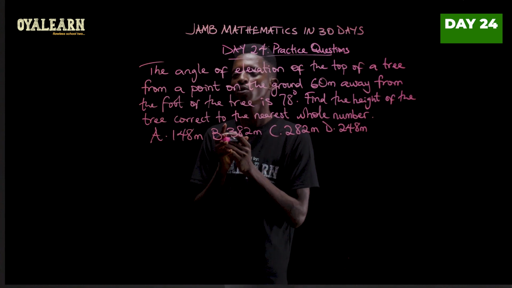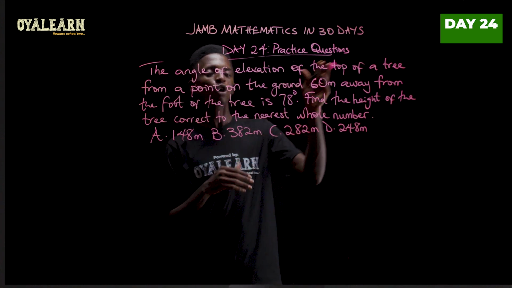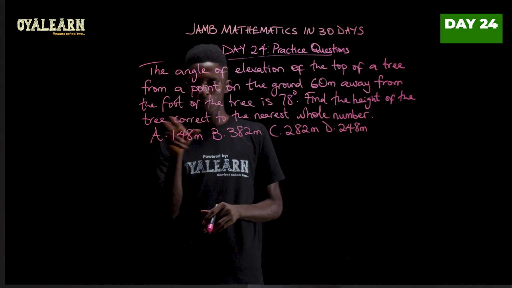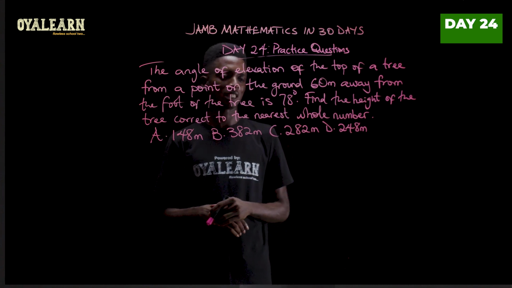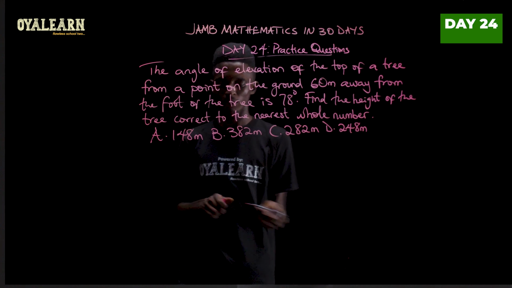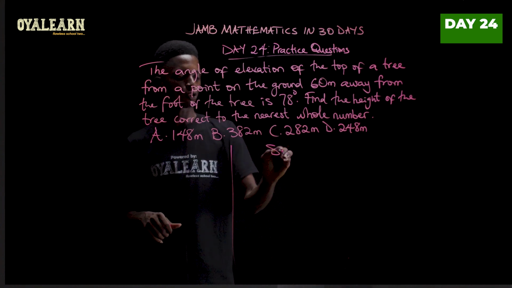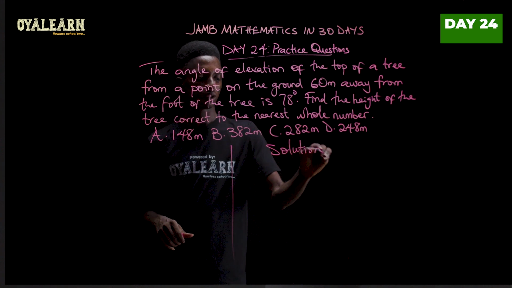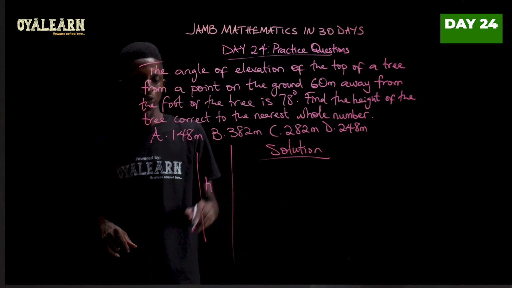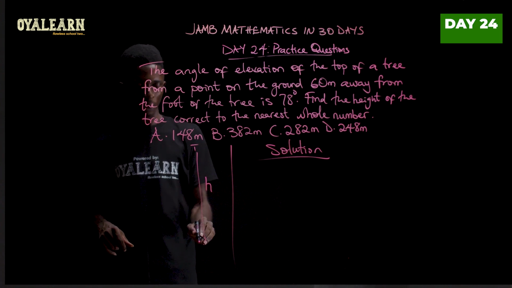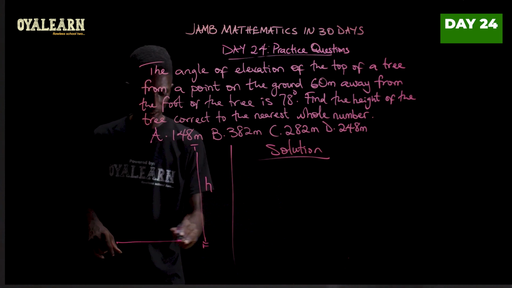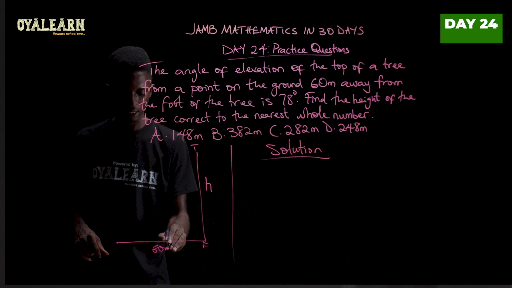In this question, we are told that the angle of elevation of the top of a tree from a point on the ground 60 meters away from the foot of the tree is 78 degrees. So we have to find the height of the tree correct to the nearest whole number. So before I go on to solve it, let's visualize the question. Okay, so let's take this as the tree with a height that we do not know yet, where this is the top and this is the foot. So the point we're talking about, let's put it here on the same horizontal ground 60 meters away.